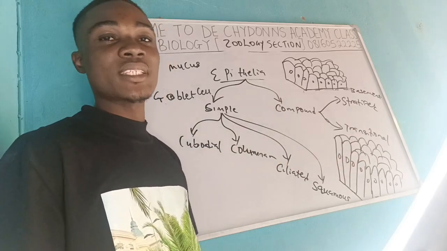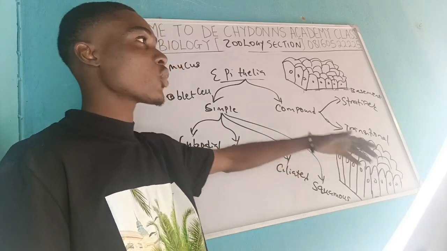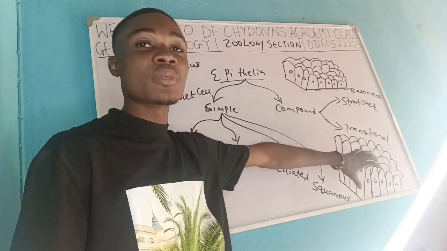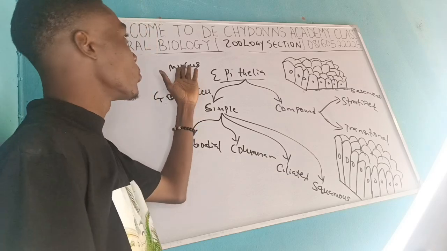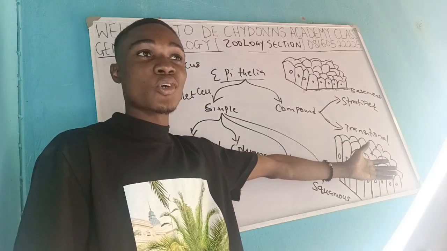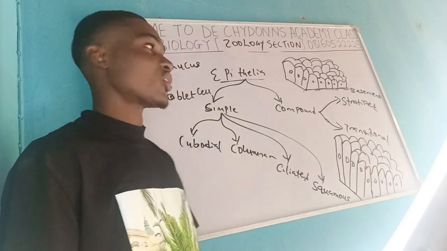The same thing with the small intestine and the rest of them. You could also see the columnar there. Why? Because there are so many enzymes that work in the intestine. So when the columnar is situated there, they can produce this mucus that will enable them to be safe from the harsh nature of some enzymes that can destroy them.